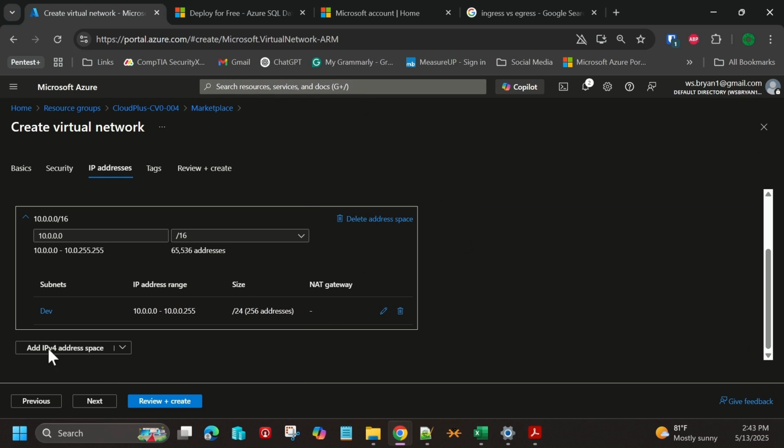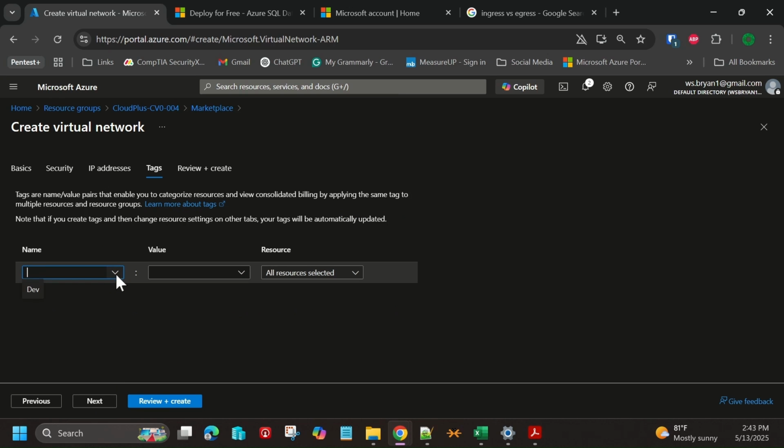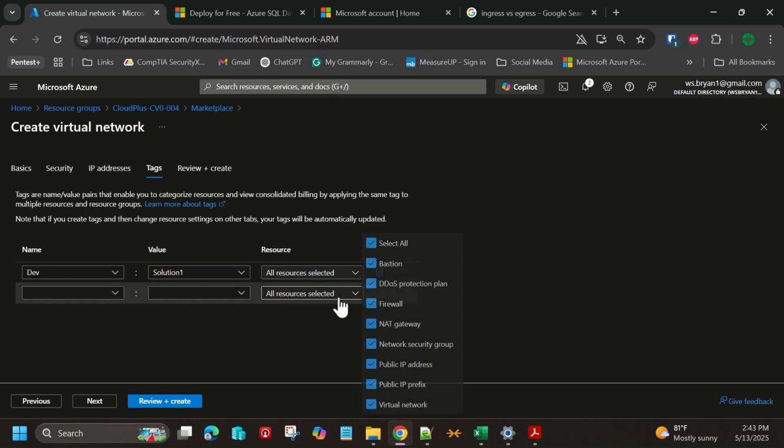We'll just go ahead and leave that the way it is. We'll choose save. And then we've got a single subnet. We could also, if we wanted to, add additional subnets as well. I'm going to go ahead and just for now leave the defaults too. And we're going to choose next. And again, we're going to keep this all part of the same solution. So I'll choose, and we'll tag it. We'll choose dev, solution 1, and then these are the resources that will be associated.